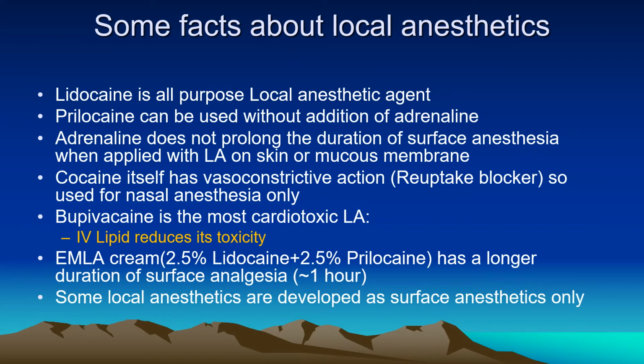Local anesthetics. Now before discussing and asking questions, let us see what they are. Local anesthetics are the drugs which are used to produce localized anesthesia, so avoid the adverse effects of the general anesthetics. Lidocaine is all-purpose local anesthetic agent. Prilocaine can be used without addition of adrenaline. Adrenaline does not prolong the surface anesthetic action of local anesthetics. Cocaine itself is a vasoconstrictor. It is an adrenergic neuron reuptake inhibitor, so it is only used for nasal anesthesia.